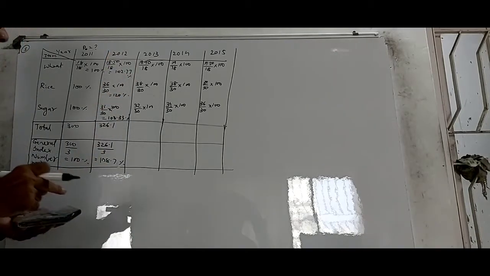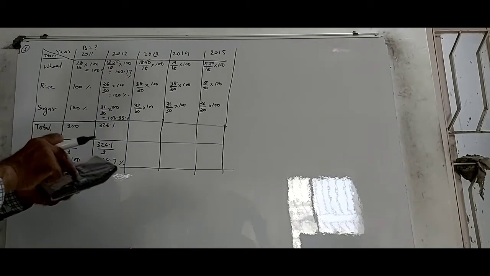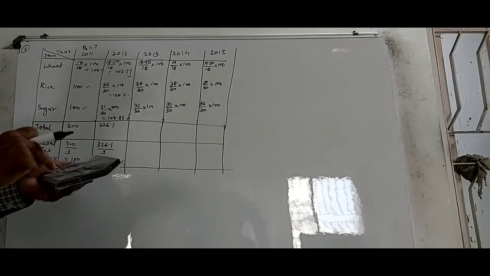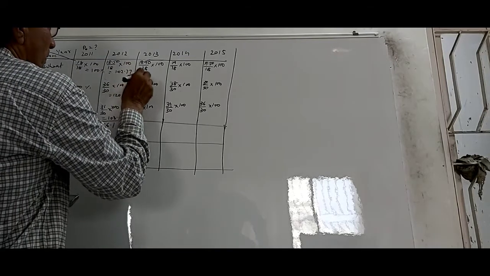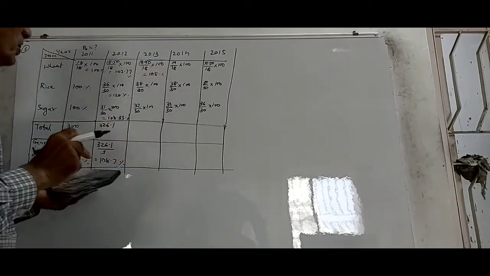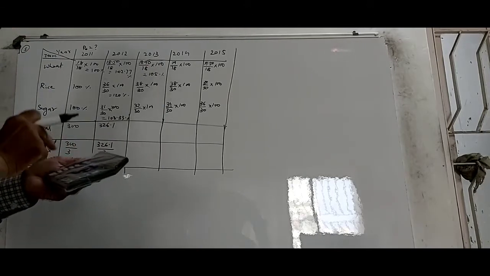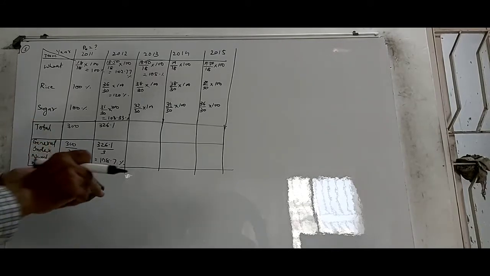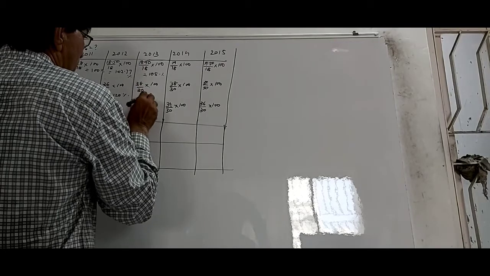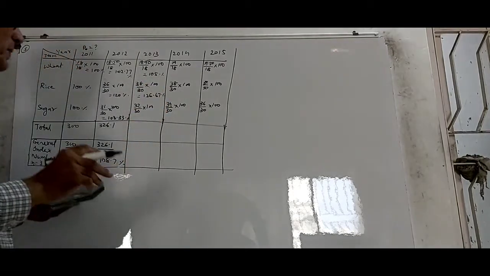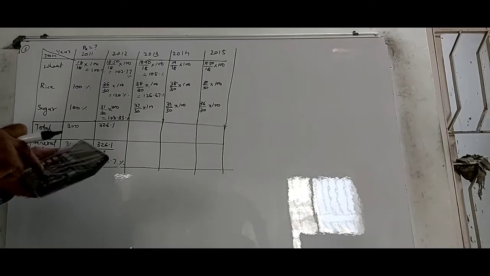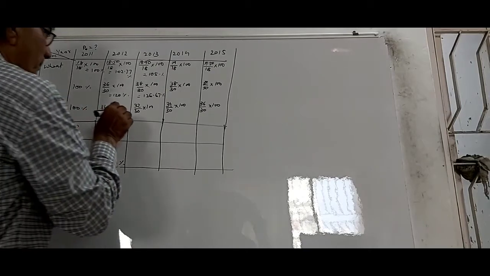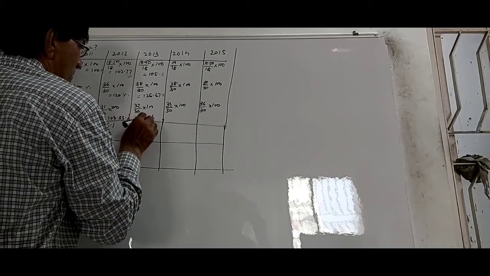Now in the same way, 1890 divided by 18 is equal to 105. Then 3800 divided by 30 gives you 126.67, taking 2 decimal places. And then 3200 divided by 30 gives me 106.67.